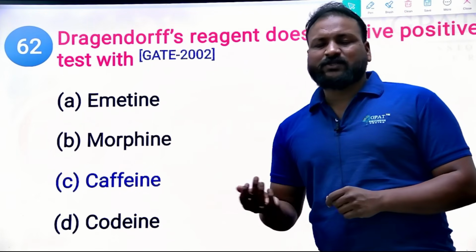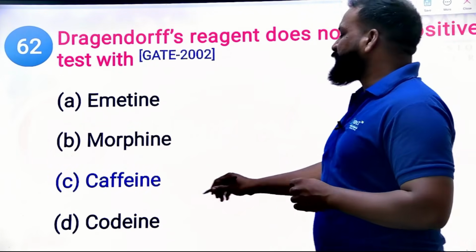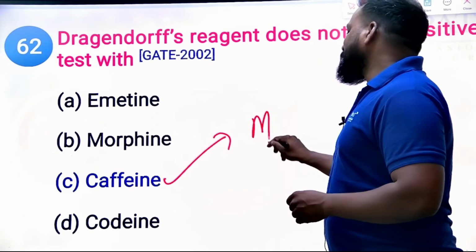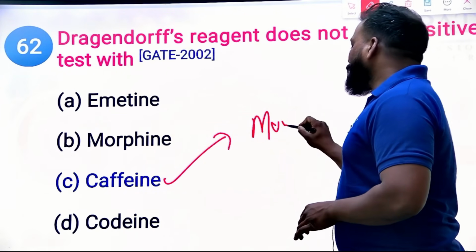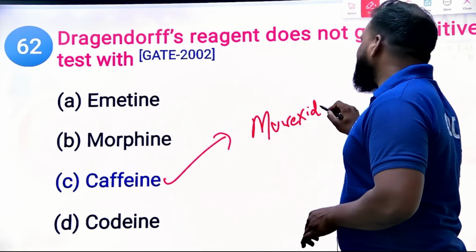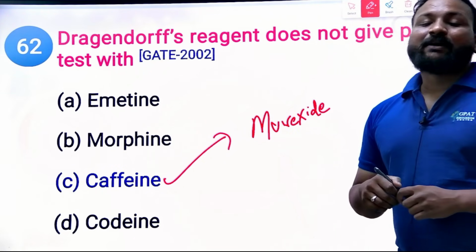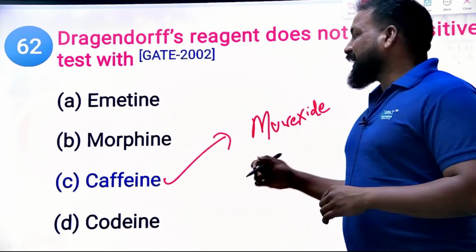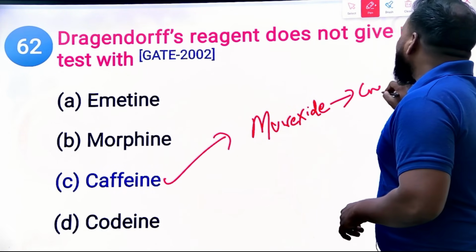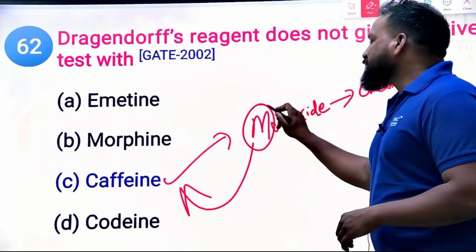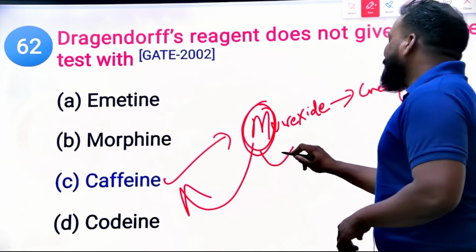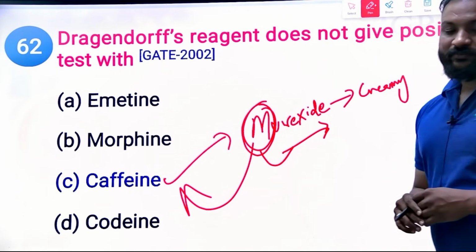Caffeine has a specific test. What is the specific test? Already we have discussed and come across it, right? M for milk. In that milk we are going to add the caffeine. So that murexide test is a test where we can confirm the presence of caffeine, right? And finally it gives a creamy precipitate. Why? Because M for milk. In that milk we are going to add the caffeine. Same M stands for milk, and in that milk only we are going to get the cream.